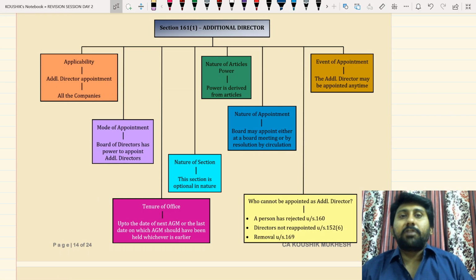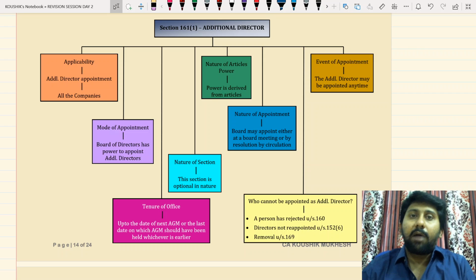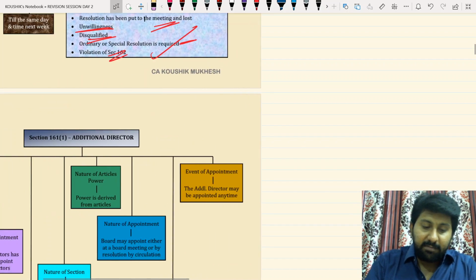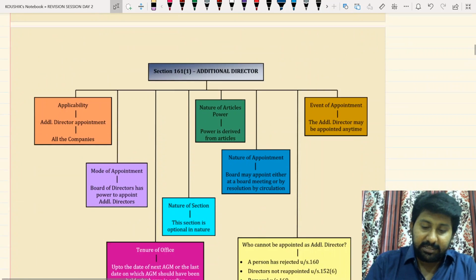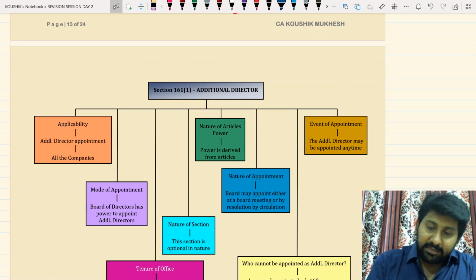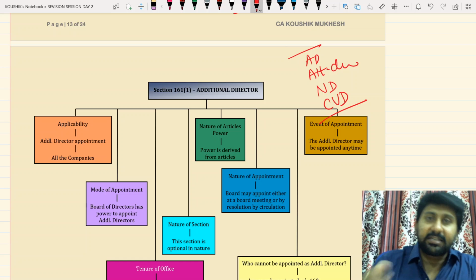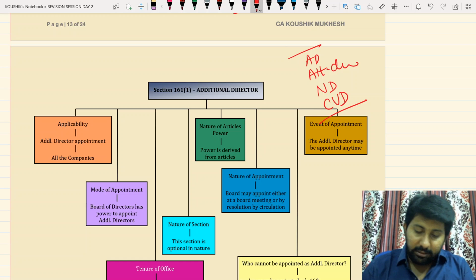So the next area we are going to start is the board appointments. Board related appointment. That means appointment not made by general meeting, but appointment is made by board of directors itself. There are 4 directors in this: additional director, alternate director, nominee director, casual vacancy director. This is the next set of 4 directors. Okay, that we need to cover.